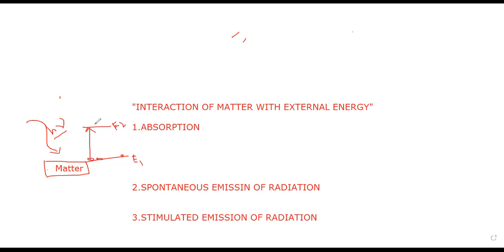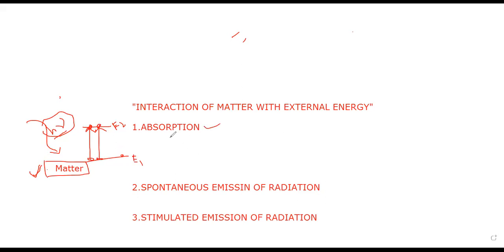So what is absorption? When we interact the matter with external energy, some number of atoms jump from ground level to excited level without emitting any light energy. This process is called absorption.